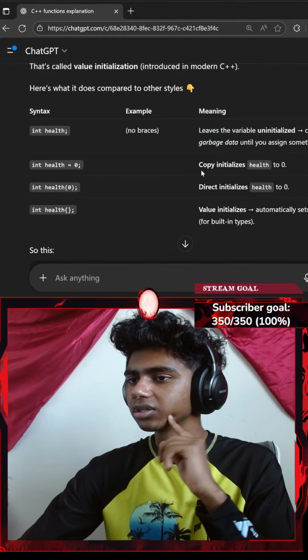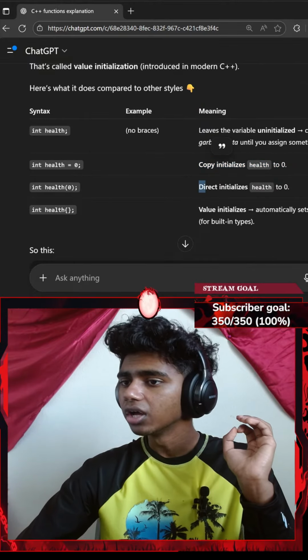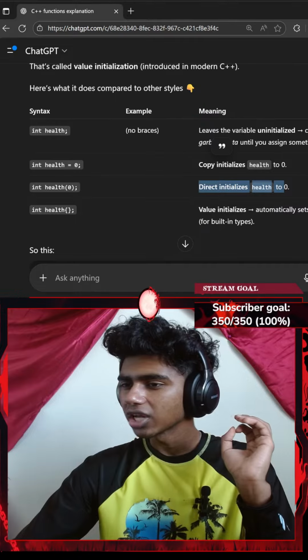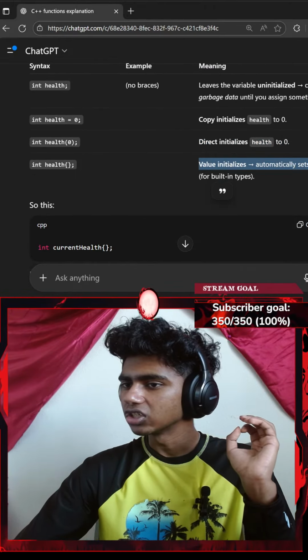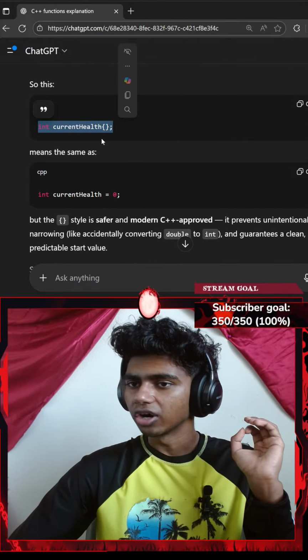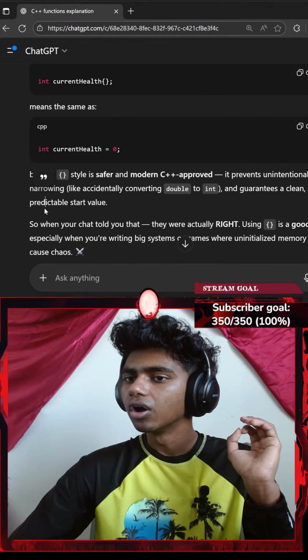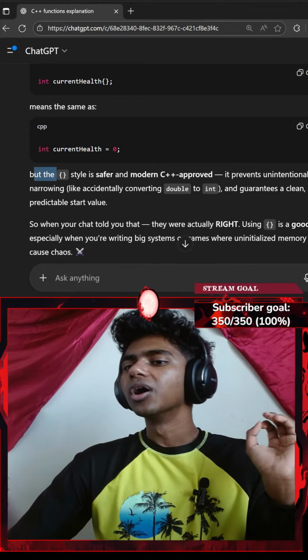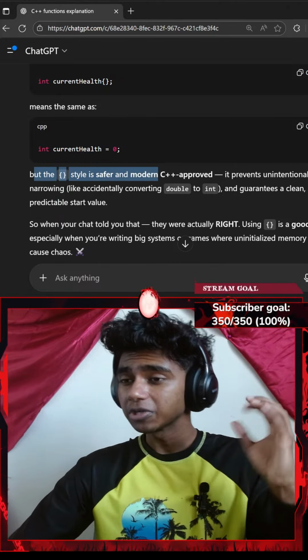Oh, I see. Copy initializes health to 0. Direct initialization, health to 0. Value initializes, automatically sets it to 0 for built-in types. Okay, so this integer current health means the same as integer current health equals 0. Oh, I see. Okay. But the pair of curly braces is a safer and modern C++ approved way.